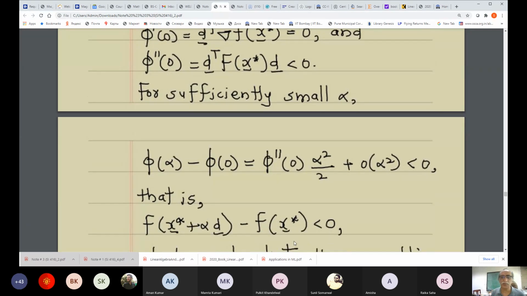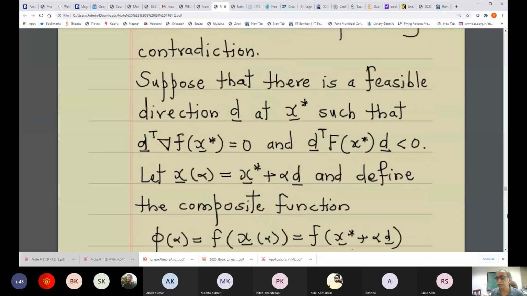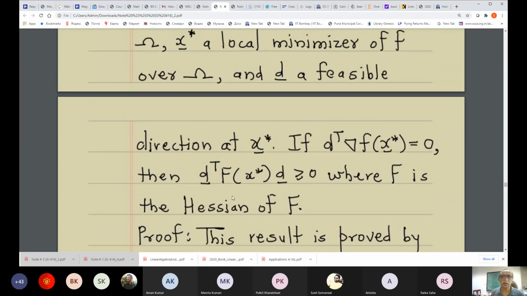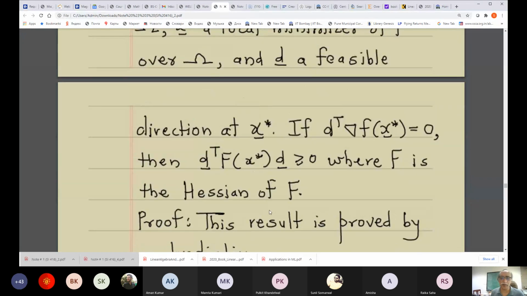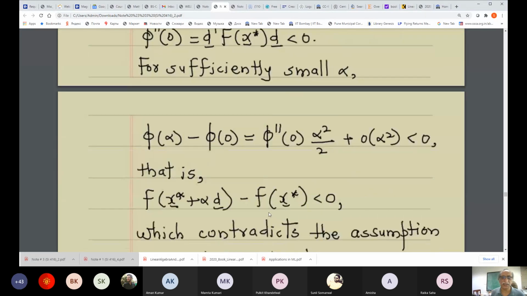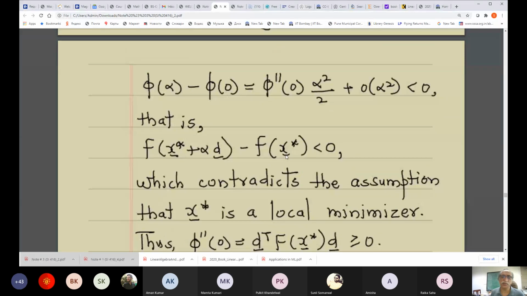X star is assumed to be a local minimum, right? So this is what the statement says. X star is a local minimizer of f over omega. So what this implies is that x star is not a local minimum, which contradicts the assumption that x star is a local minimizer.